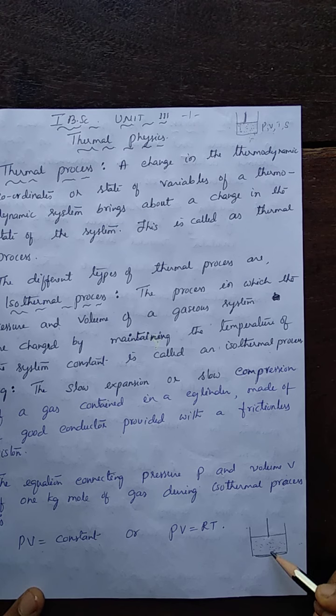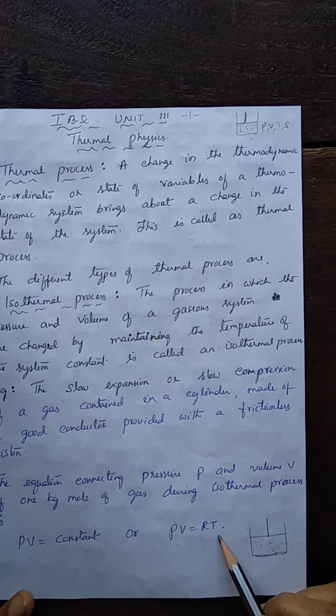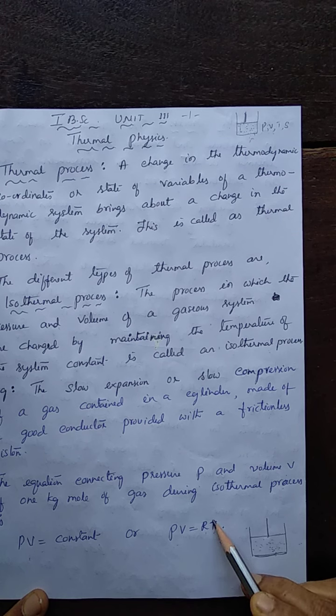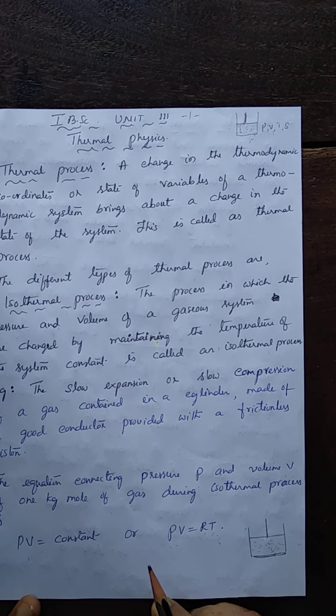So here, for the isothermal process, the equation connecting pressure and volume at constant temperature is PV equal to constant. It's also given by PV equal to RT. What is PV equal to RT? This equation is the equation of a perfect gas or an ideal gas. R is the universal gas constant. At a constant temperature T, RT is a constant. So PV is a constant is the equation for isothermal process.